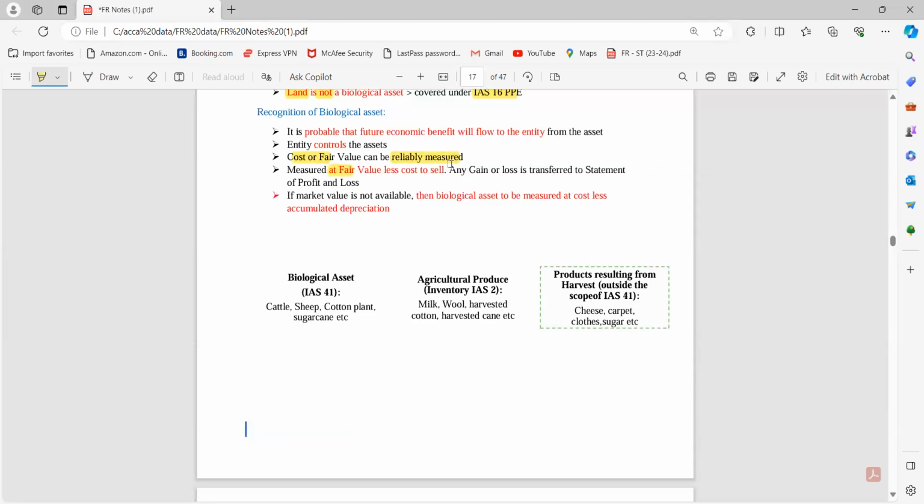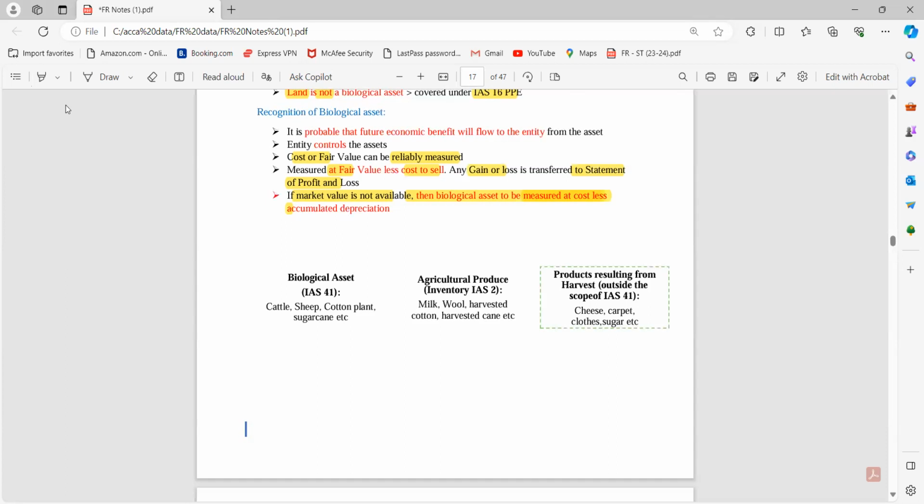And it is measured at fair value less cost to sell, and any gain or loss is transferred to the statement of P&L. So I will be measuring that at cost or fair value less cost to sell. So if there is any gain or loss, I will be transferring that to the statement of P&L. If market value is not available, then the biological asset is to be measured at cost less accumulated depreciation. So if I can't get the market value for the purpose of fair valuation, then I can choose the cost model. Otherwise, I will have to choose the fair valuation model.